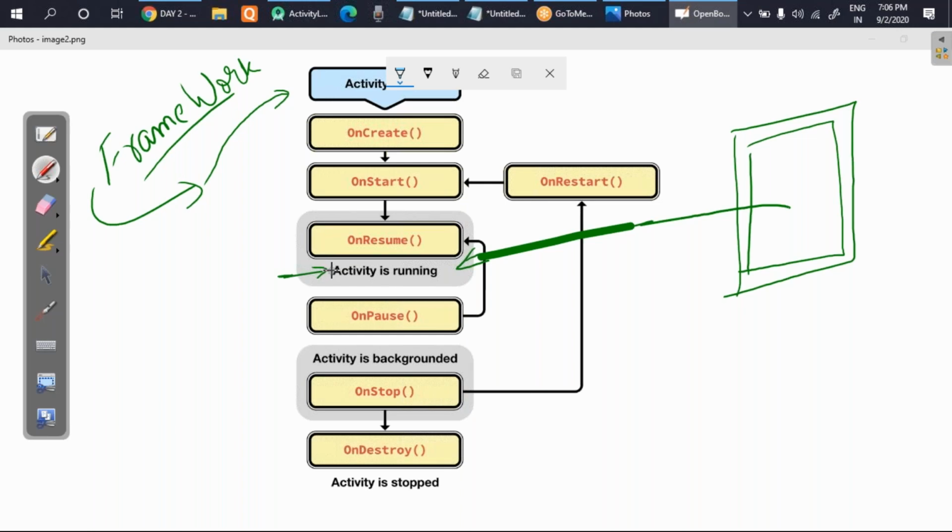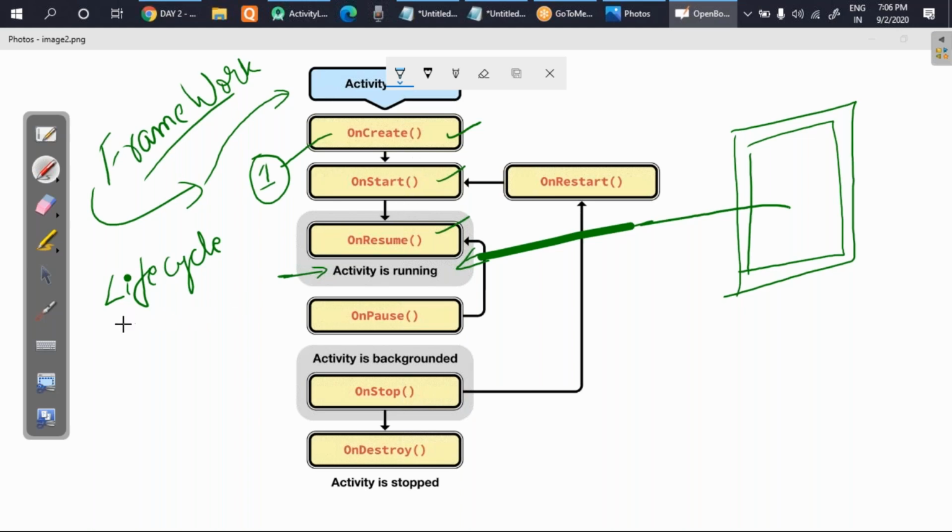Before the app has started, or before the app is in the running position, there are three functions which are getting executed. I even told you in the last class that onCreate is the first method which gets executed. These methods which you are seeing here are automatically executed. So what is life cycle actually? Let's first of all understand the definition of life cycle, then we'll understand the activity life cycle.